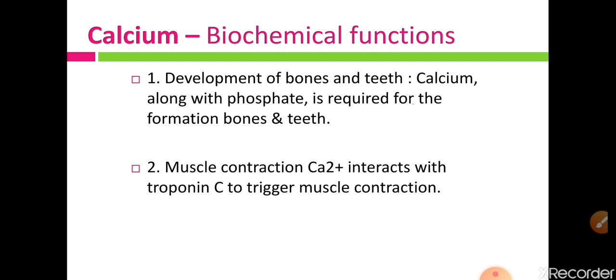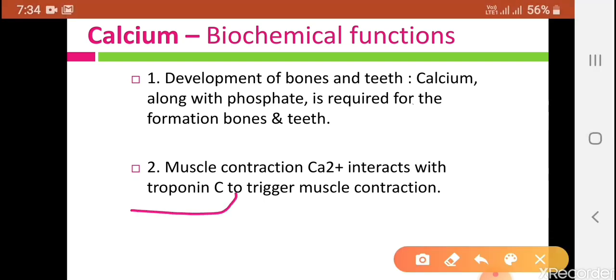Calcium ion interacts with troponin C to trigger muscle contraction. So here troponin C is the protein which resides in the muscles, especially the actin filaments of our muscle fiber.